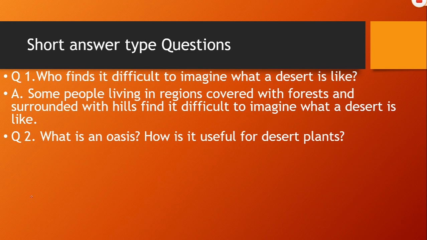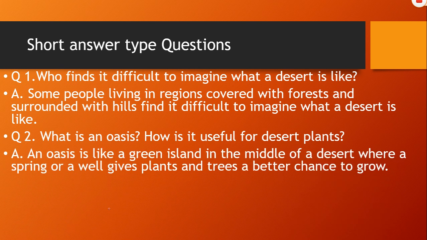Just recollect the image that I had shown you in the slide. An oasis is like a green island in the middle of a desert where a spring or a well gives plants and trees a better chance to grow. Okay.